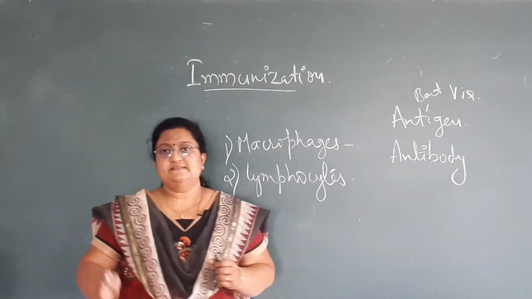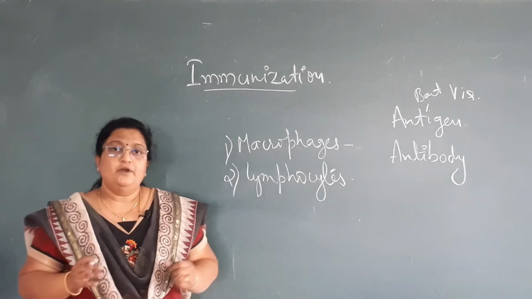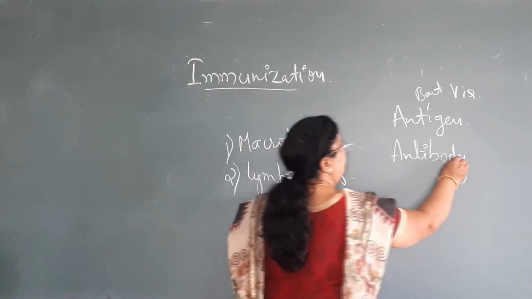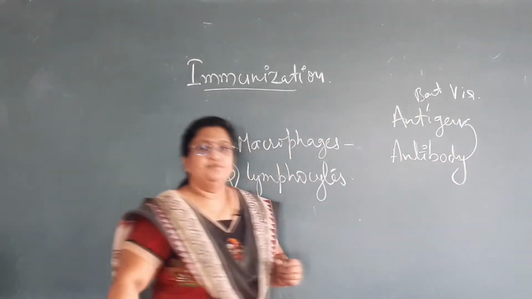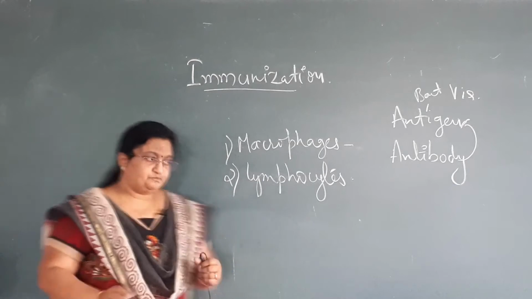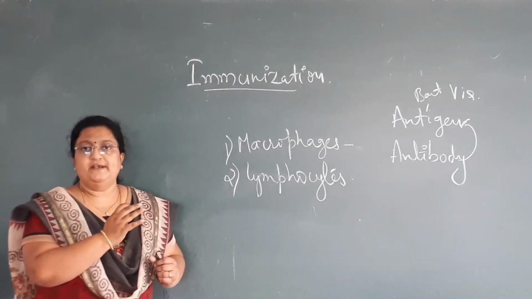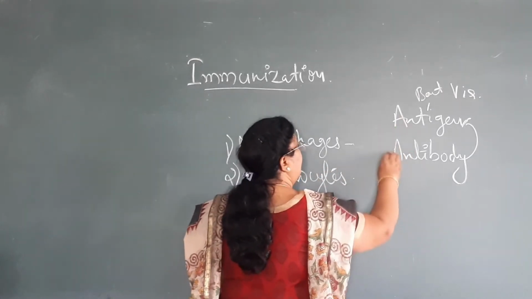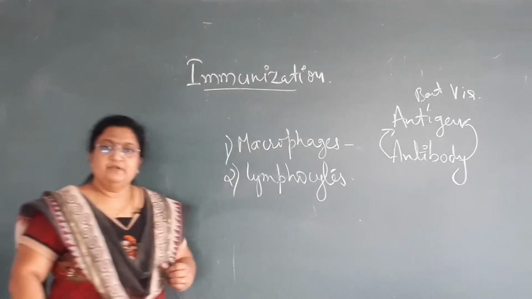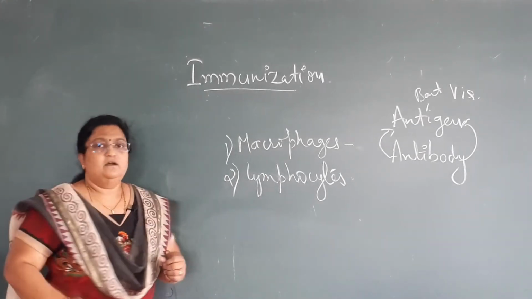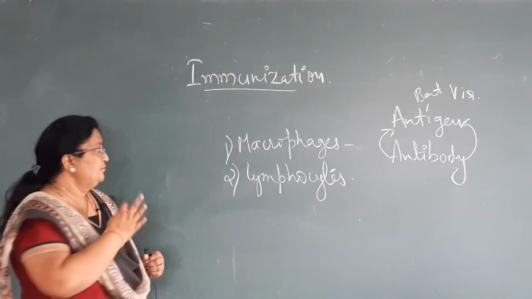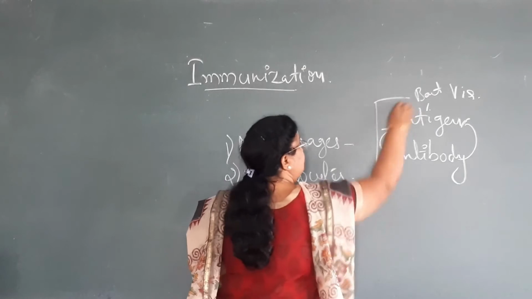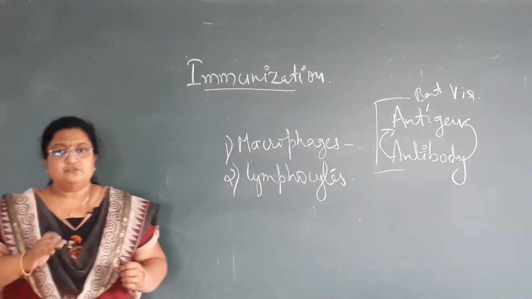And once the disease enters, the body produces some cells to fight against that disease. Those specified cells to fight against the disease are called antibodies. So the whole system of immunity or immunization is to produce the antibodies to fight against the antigens. The immunity of the body depends on two cells, macrophages and lymphocytes. Try to remember these words because they are going to help us throughout the topic.